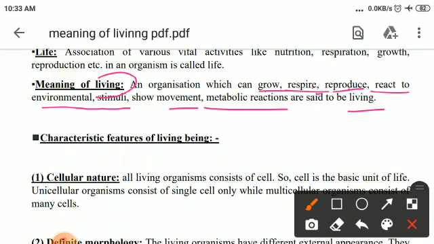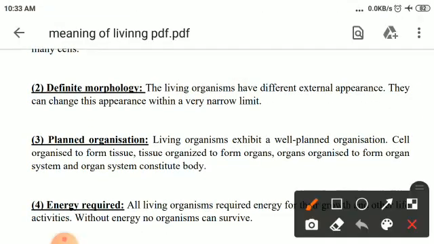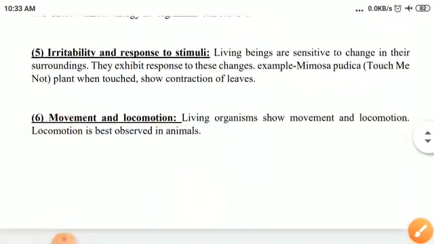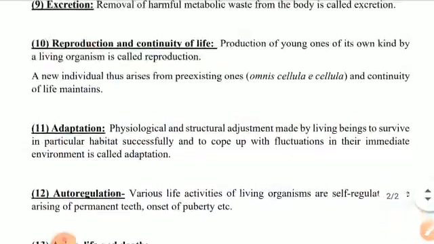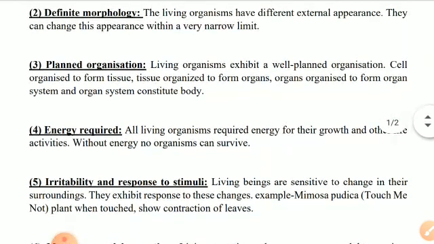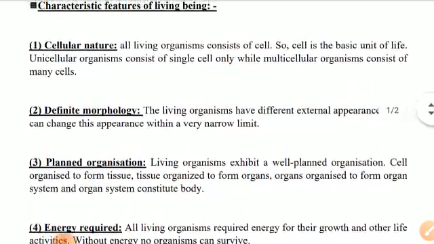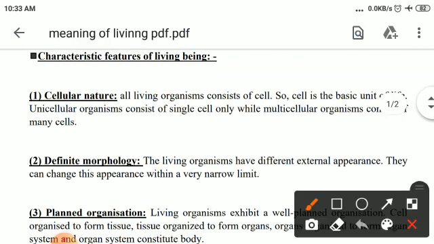Now, what are the characteristic features of living beings? There are 13 headings, and you know very well about these things. But here we will summarize these things in a proper, systematic, and short way. Learn these headings and write these points in your own words. First, you have to understand these things.